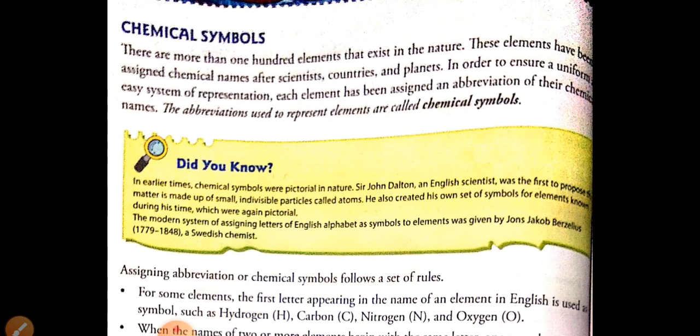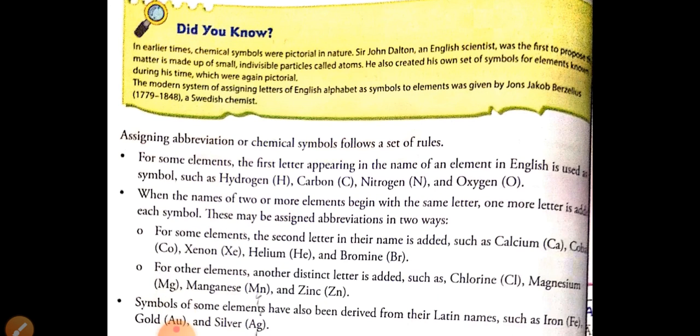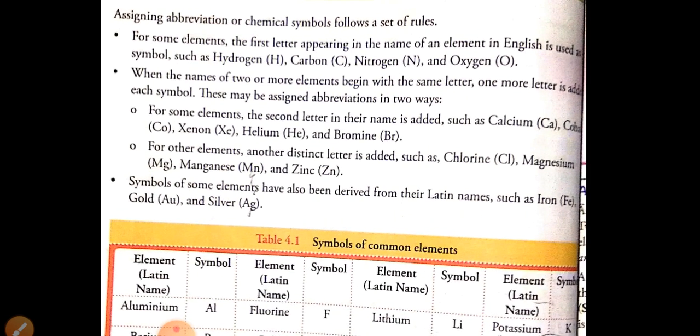Next, we have seen about the chemical symbols. So what are the chemical symbols? All the chemicals are just represented by some sign. These signs are called the chemical symbols, or in the definition we can say the abbreviations used to represent elements are called the chemical symbols. What are some of the rules we have seen of the chemical symbols?